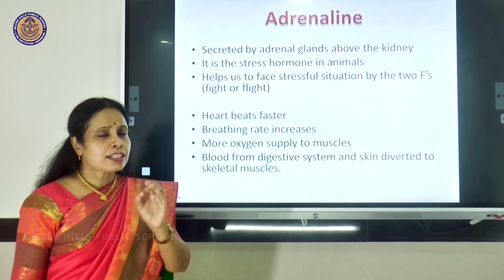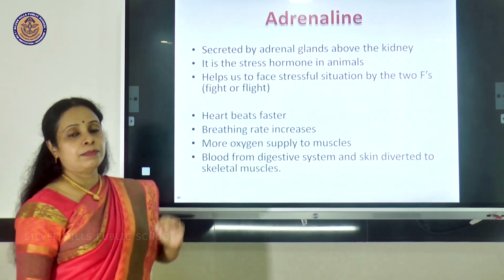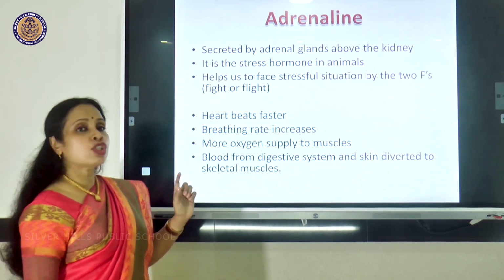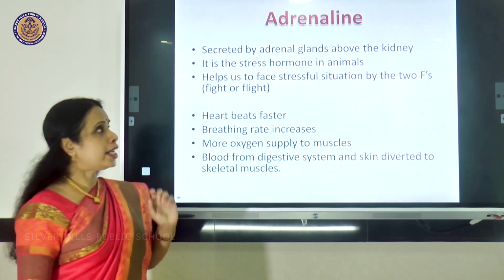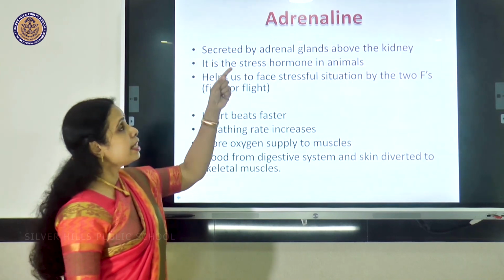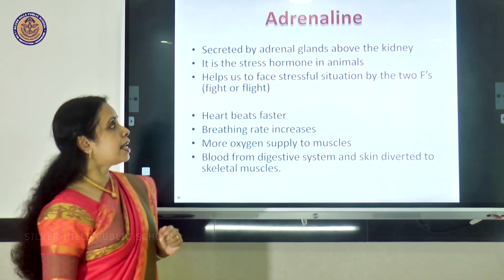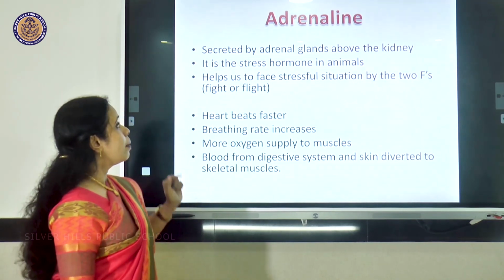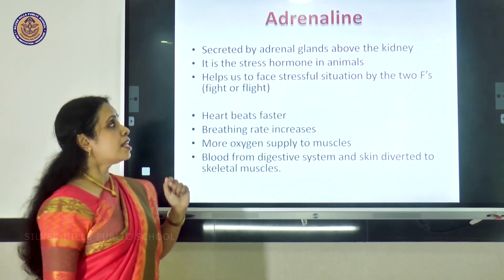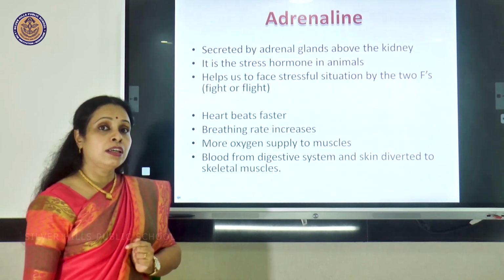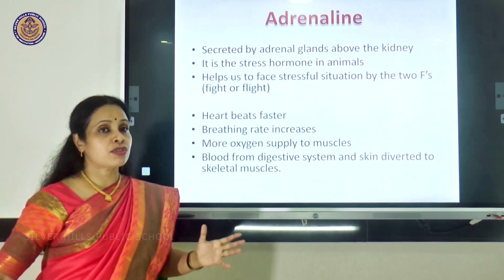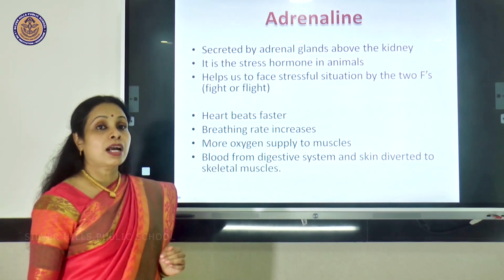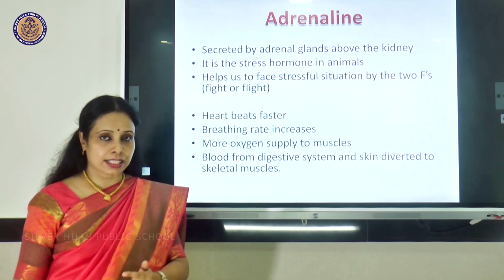It secretes a vital hormone called adrenaline. Adrenaline, which is known as the stress hormone in animals. So let us see. Adrenaline hormone is secreted by adrenal glands above the kidney. It is called the stress hormone in animals because it helps us to face stressful situation, to properly get away from the stressful situation by the 2 F's, either fight or flight.